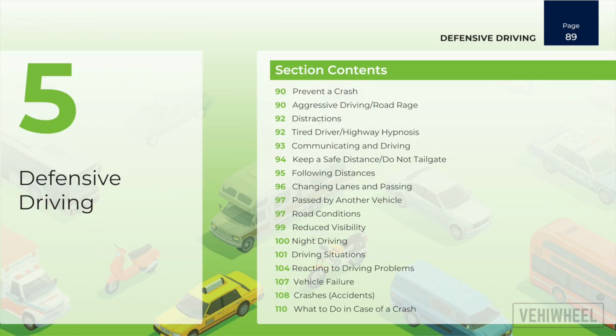Defensive driving is the key to staying safe and avoiding preventable accidents on the road. By anticipating potential hazards, staying focused, maintaining safe distances, and practicing patience, you can protect yourself, your passengers, and others around you. Remember, every decision you make behind the wheel impacts not just your safety, but the safety of everyone on the road. Stay alert, drive responsibly, and always be prepared to react to unexpected situations.